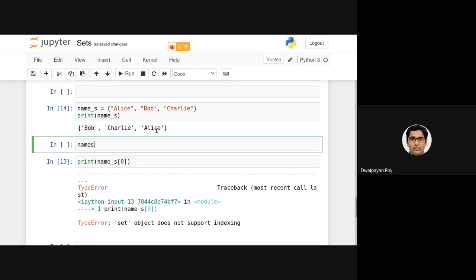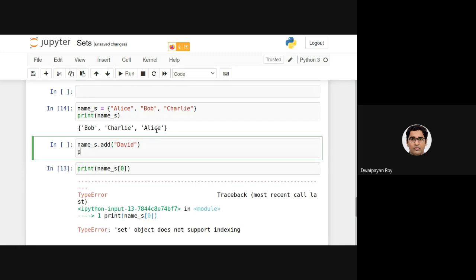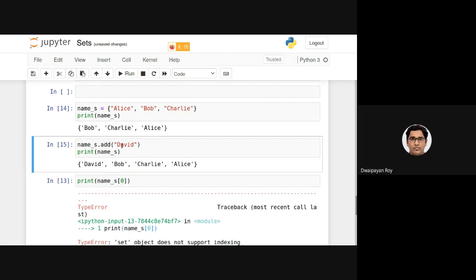Now if I call name underscore set dot add with, say, David, and if I print name set, as you can see, David has been added into the set.